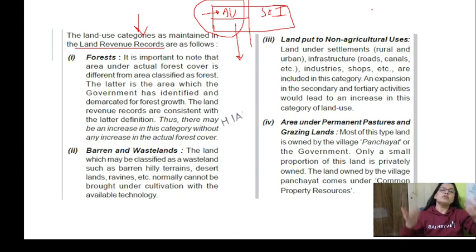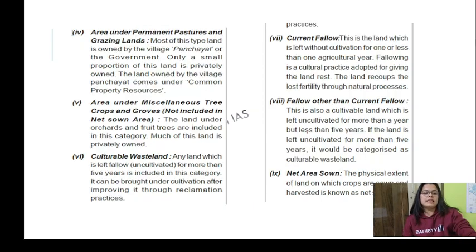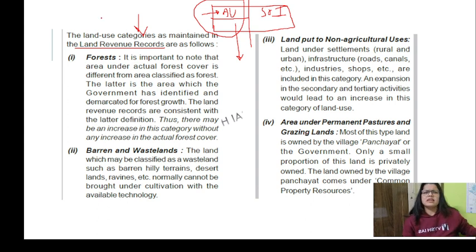Because Survey of India, we cannot directly base things on that. The differentiation is that these are being maintained according to these land revenue records. You must be knowing the forest, barren and wasteland, put to non-agriculture uses. We have these nine categories over here. This question can be directly asked to you as well. Yes, this gives you so much content. Forest, you must be knowing.